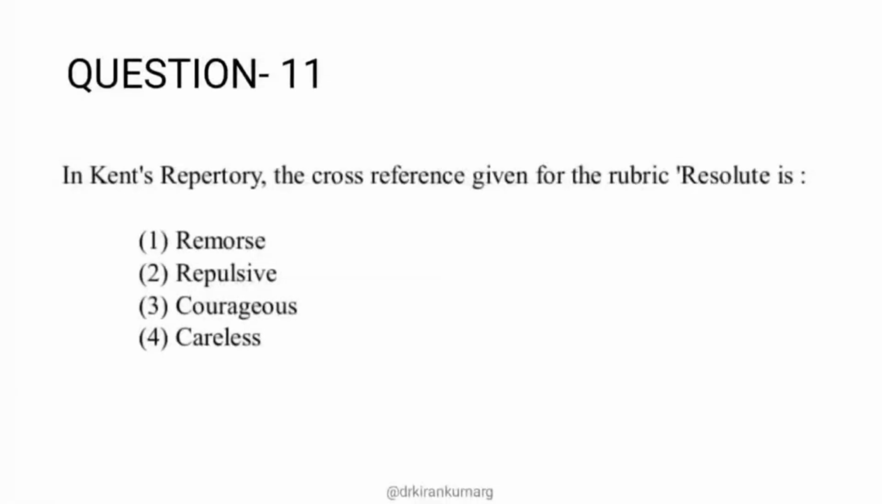Remorse is kind of a guilt feeling, so again that is not the cross reference for resolute. Repulsive is something against the authority, so that is what we call repulsive. Careless is heedless; for careless there is a direct cross reference, heedless. That means there is no seriousness and there is lack of care. And for this question the answer is courageous.